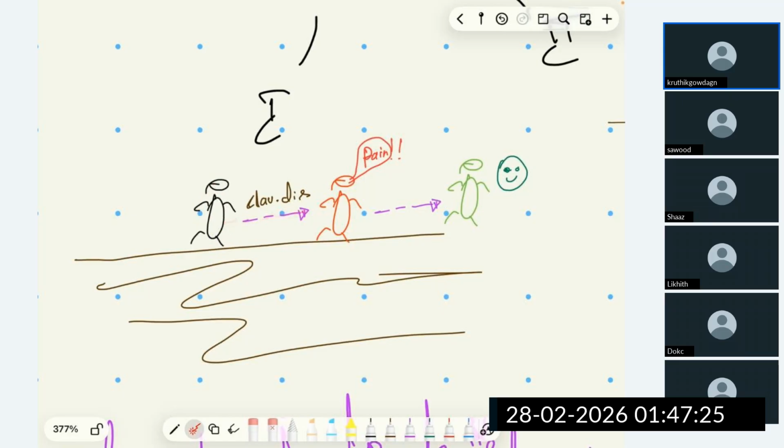After walking for some distance, he develops pain. The distance between the start point and the point where the patient develops pain is called the claudication distance. After the pain develops, he continues to walk. If he continues to walk, the pain will be relieved and the patient will be happy.